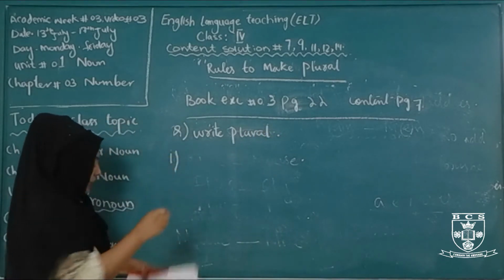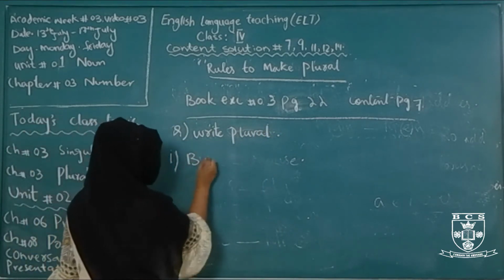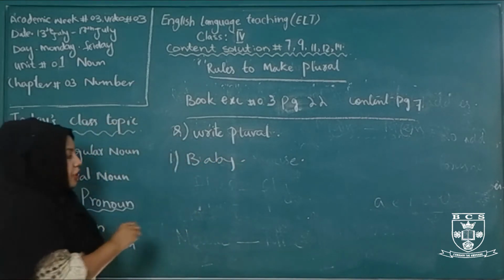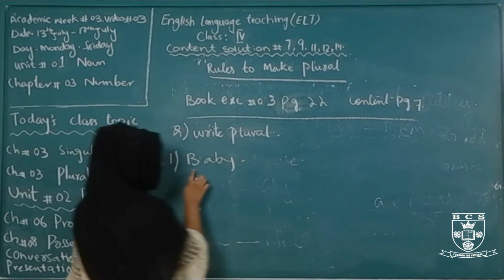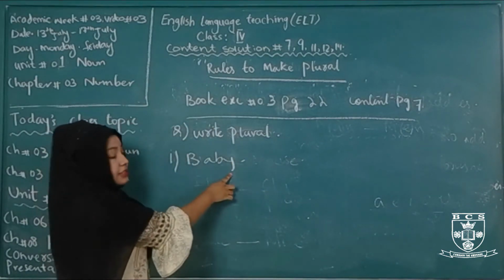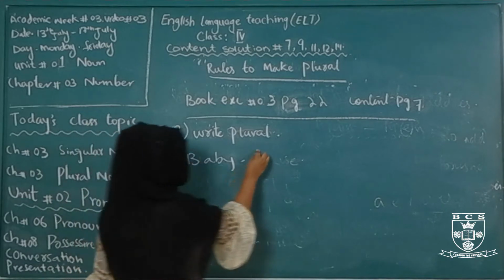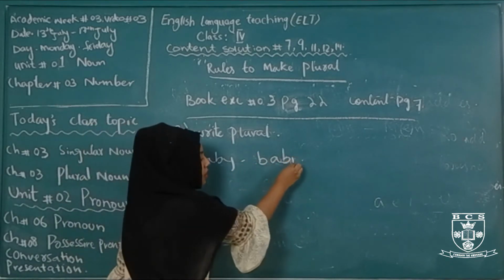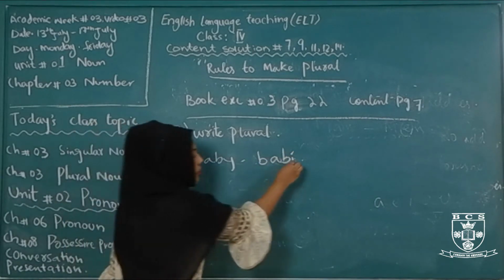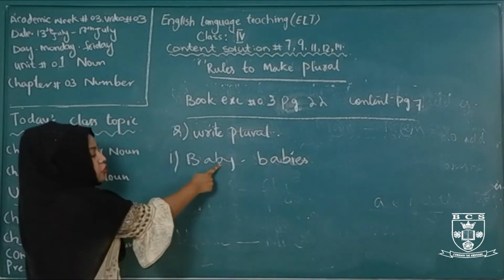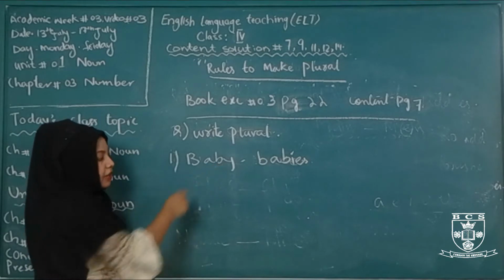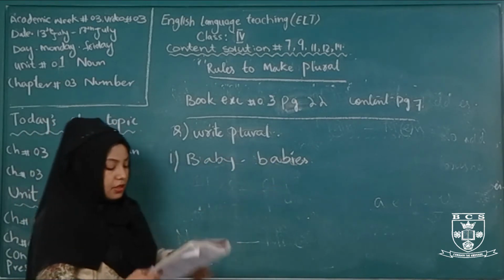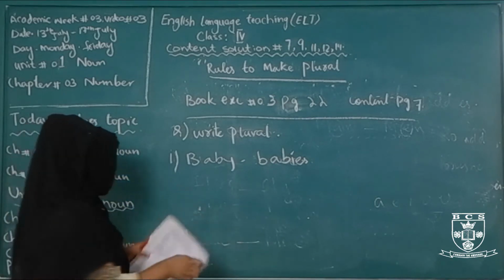Number 1 word is baby. Make it plural. How? If the word ends in Y, what do we do? We change Y into I and add ES, because there is no vowel before Y, so we apply this rule. So baby becomes babies.